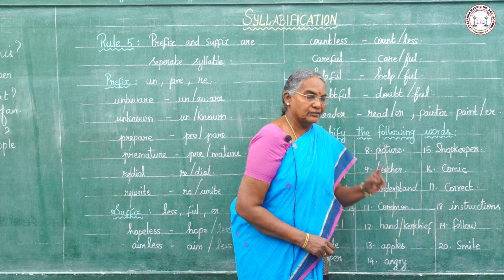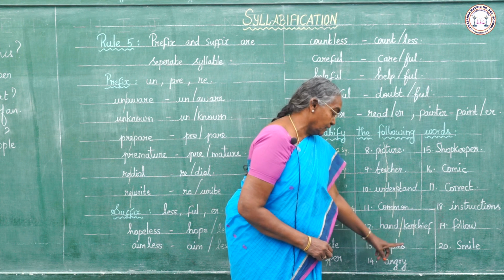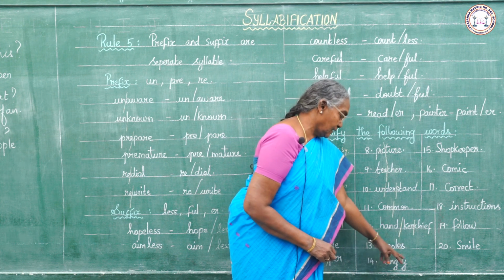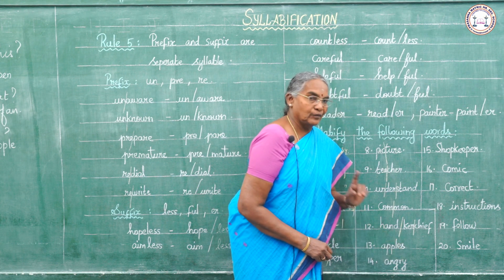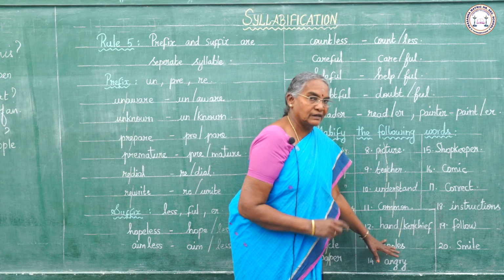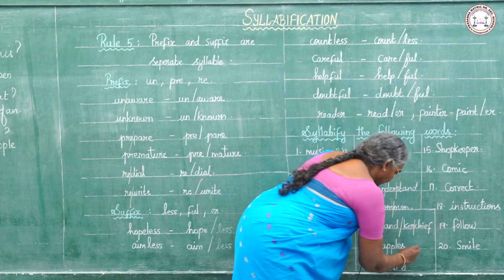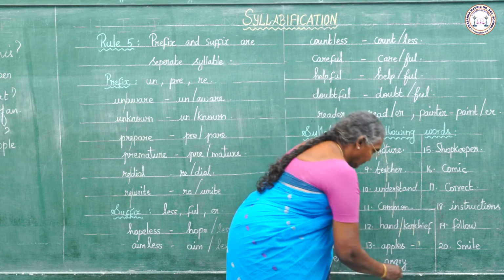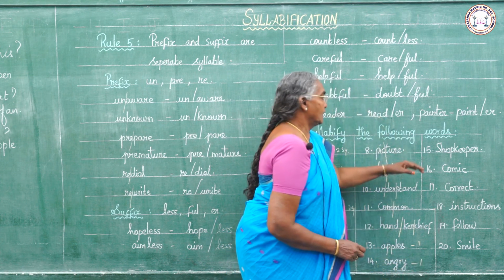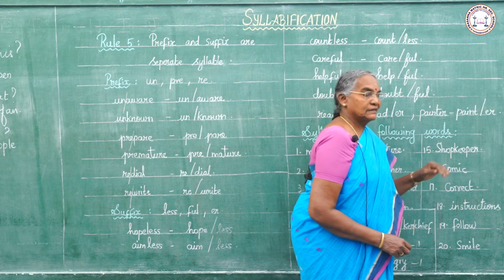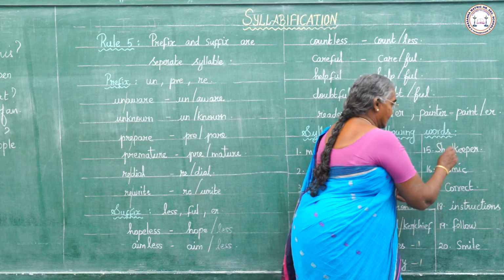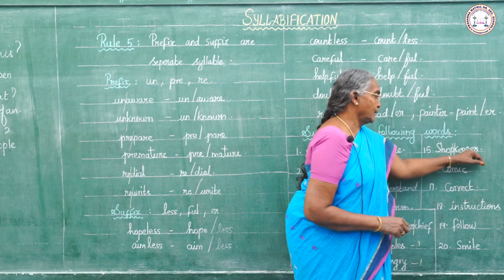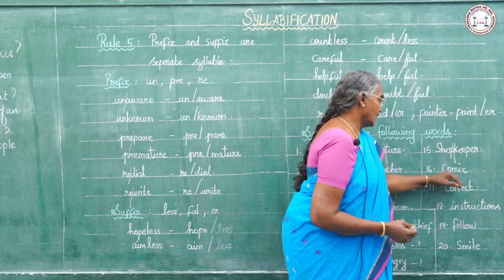Apples, here there is only one vowel letter and one vowel sound, so it has only one syllable. Angry, here also one syllable. Next, shopkeeper, shop, one syllable, keeper, another syllable.